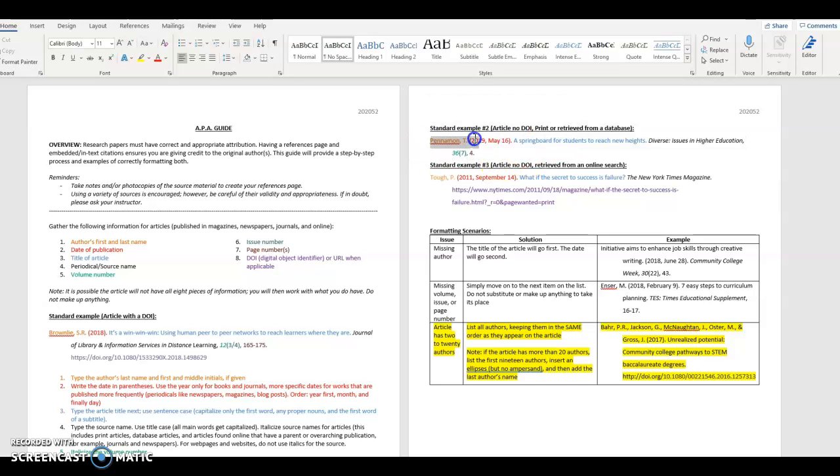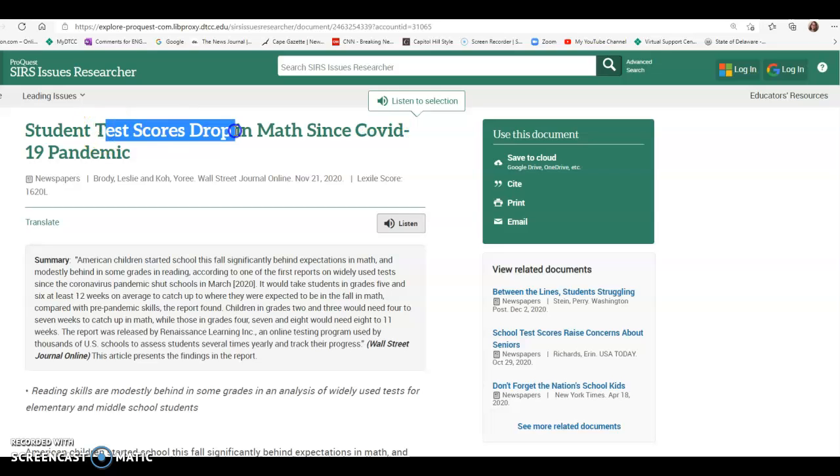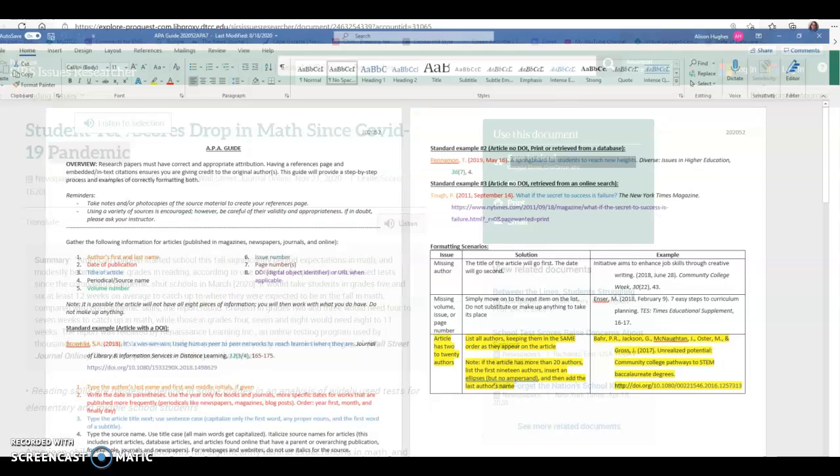So I'm going to put my two authors. I'm going to list my date. I'm going to put my article title. And remember, we only capitalize the first word of the title, the first word of a subtitle, and any proper nouns. So in the case of the title of this article that I have from SIRS, I would capitalize student, and then I would capitalize COVID-19 because that's a proper noun since it's the specific name of a disease. The rest of the words, test scores drop in math since, and then pandemic, those would all be lowercase.